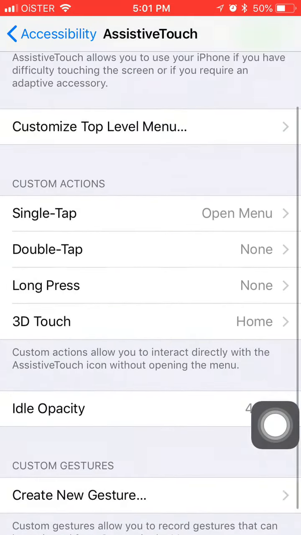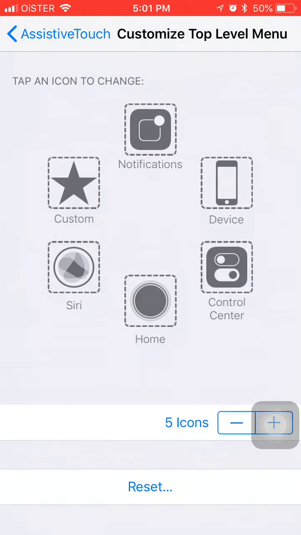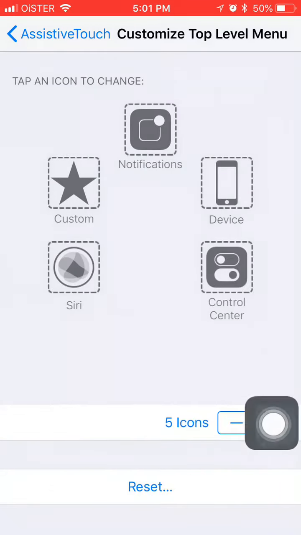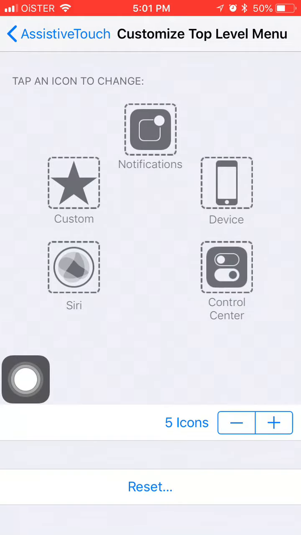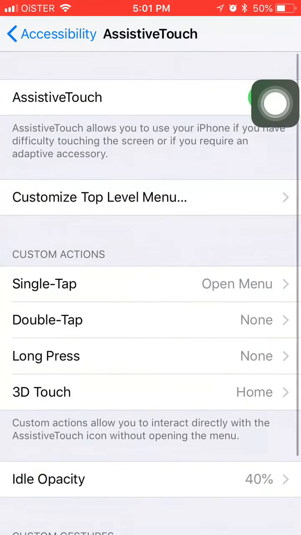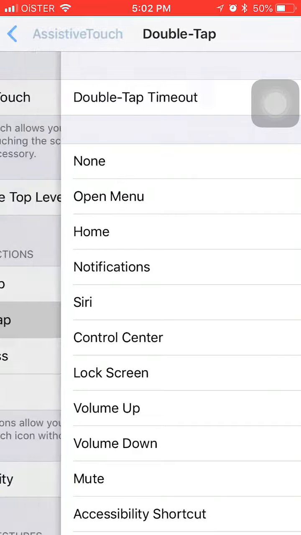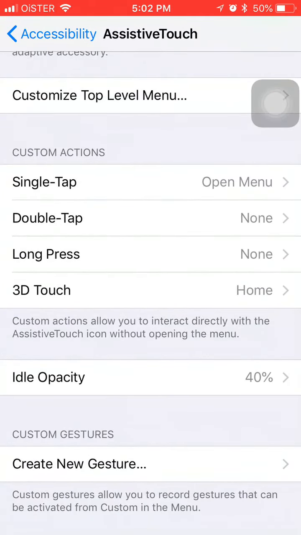So yeah, you can customize top level menu. You can add different icons here. Yeah, you can move the virtual assistant button itself. So something like that. You can decide what to do on double tap, what to do on one tap, on 3D touch and stuff like that.